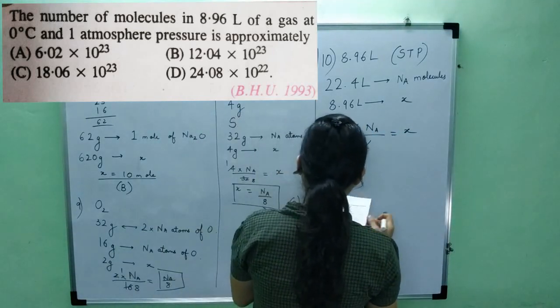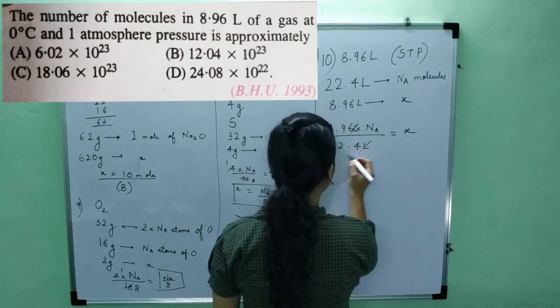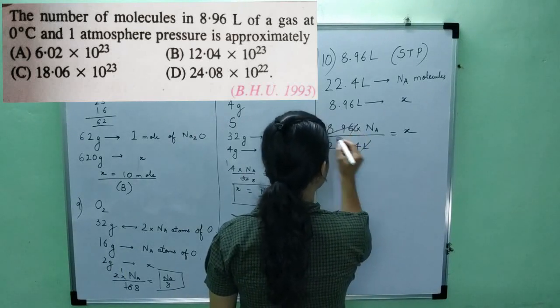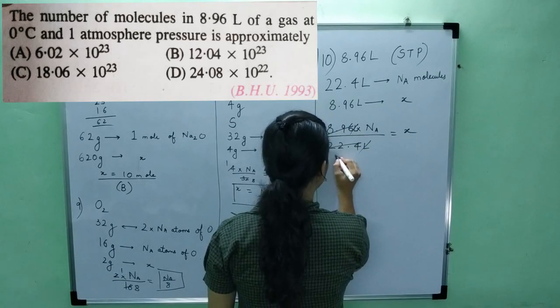So all we have to do is solve this. Now, it is 8.96, so I can divide this by 4.